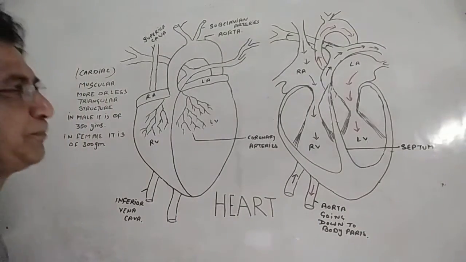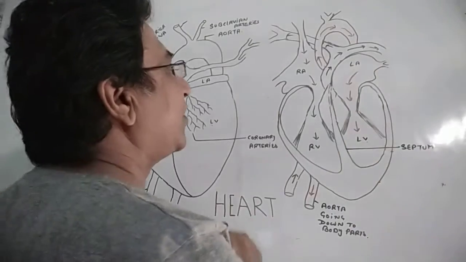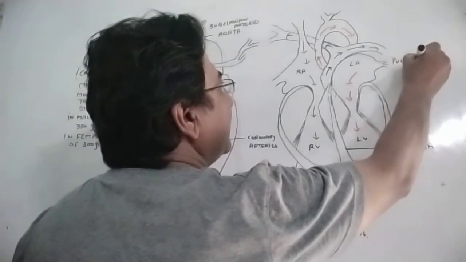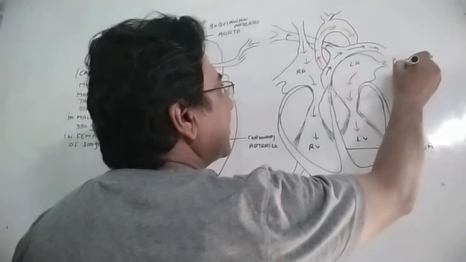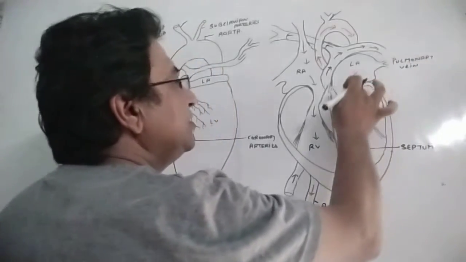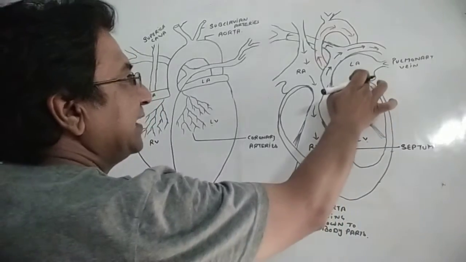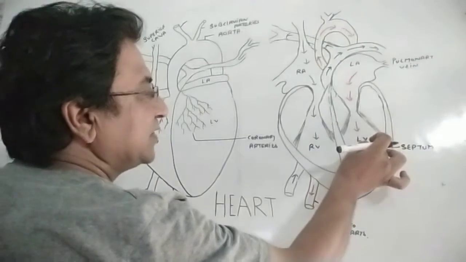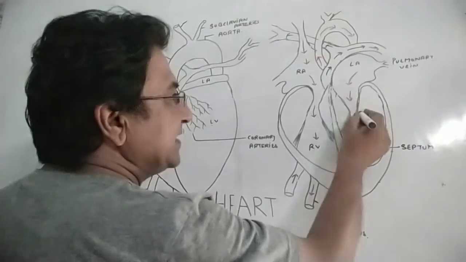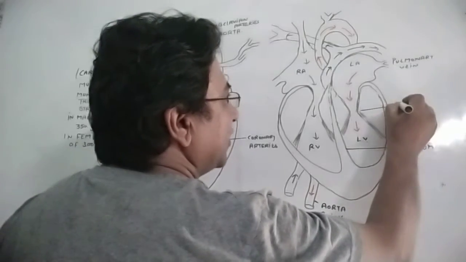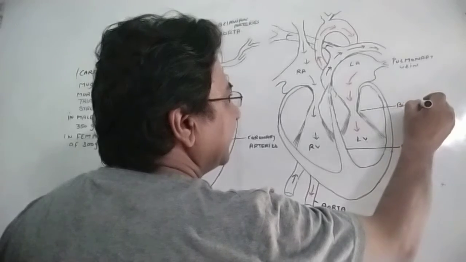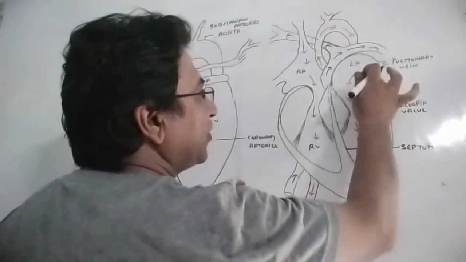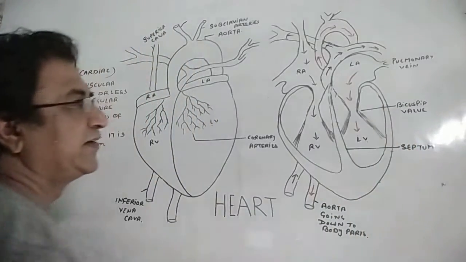Let us make it simple. This is the left auricle. Only one vein, that is called the pulmonary vein, takes the oxygenated blood into the left auricle. From the left auricle, the oxygenated blood is passed to the left ventricle. And this is the valve which is called a bicuspid valve, which separates the left auricle from the left ventricle.